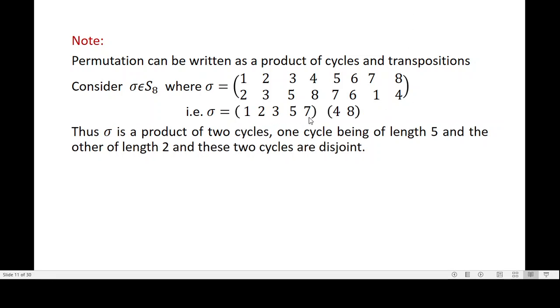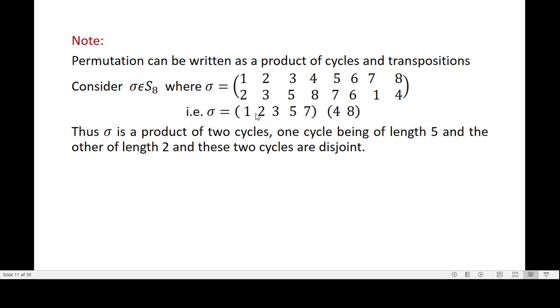So this is a cycle of length 5 and the second one is a cycle of length 2, and these two cycles are disjoint. So we can write a permutation as a product of cycles and transpositions. Observe that these two cycles have no symbols in common.